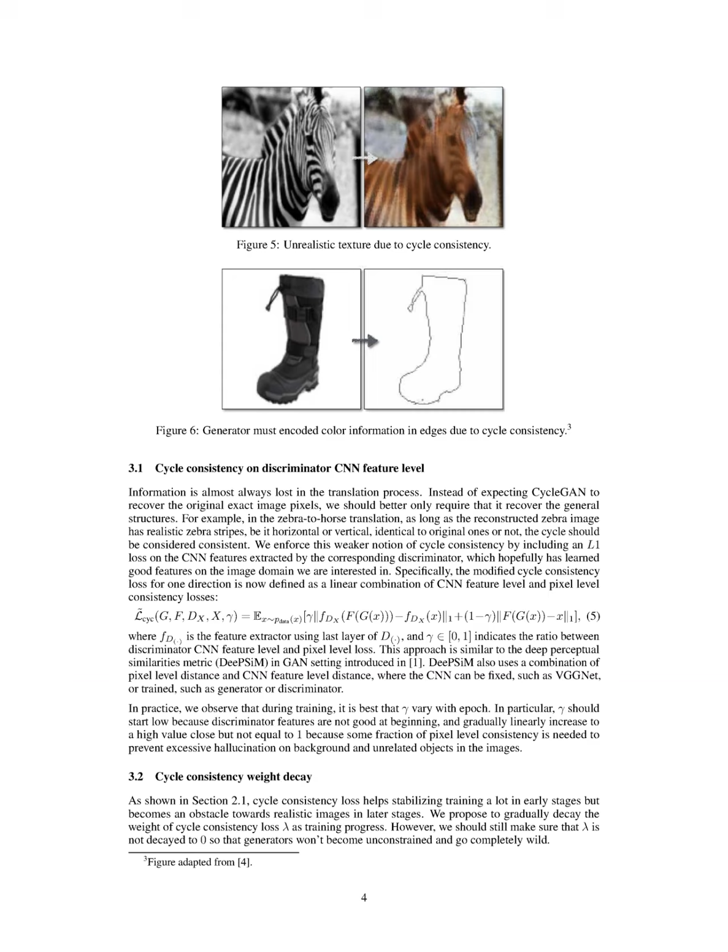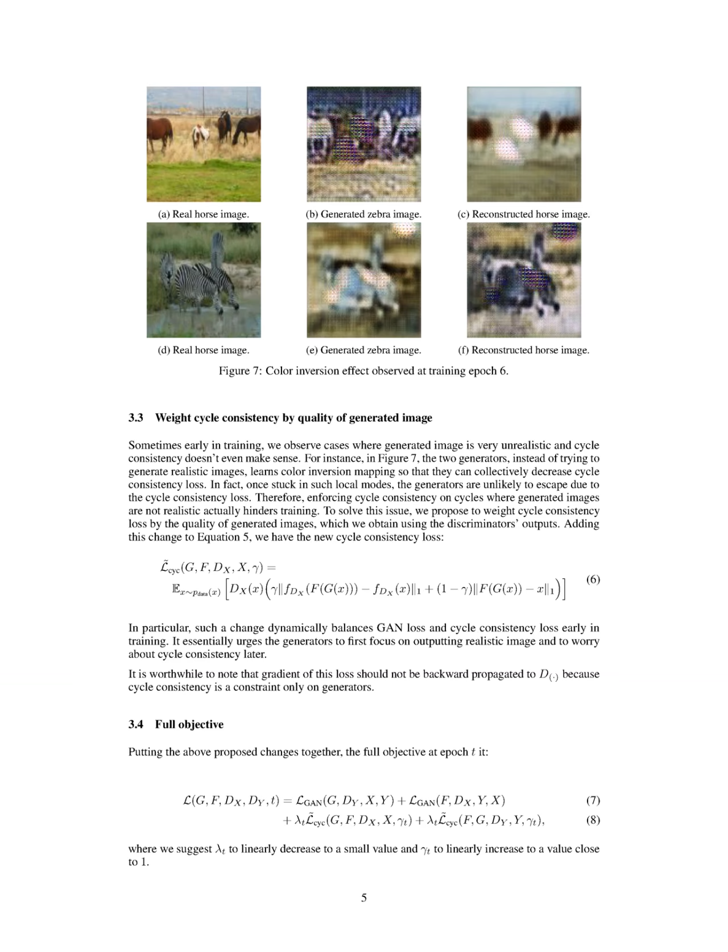The modifications suggest a weaker notion of cycle consistency by incorporating CNN feature-level losses alongside pixel-level losses, allowing for more flexibility in the generated images while still maintaining structural integrity. Additionally, the method proposes to weight cycle consistency loss by the quality of generated images, which helps prevent the generators from getting stuck in local modes with unrealistic outputs.